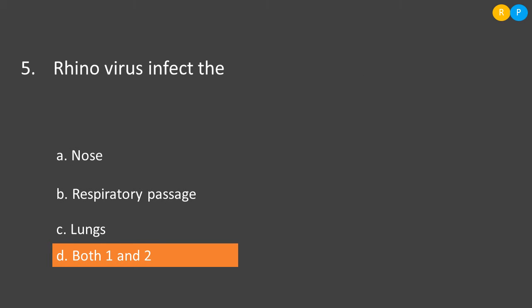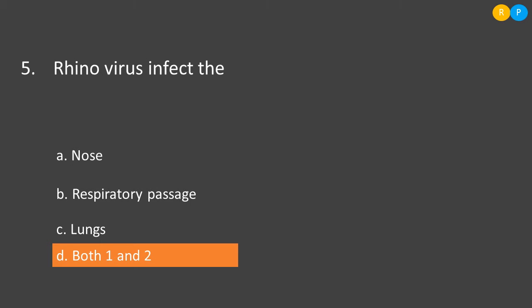Then the fifth question, rhinovirus infects the... So rhinovirus is a pathogen. It is responsible for causing common cold. So common cold in human is caused by one of the viruses called rhinovirus. This virus is restricted to the nose and respiratory passage. That means it will multiply in the nose as well as in the respiratory passage, but it will not enter into the lungs. Clear. So the two parts of the respiratory system infected in human are nose and respiratory passage.